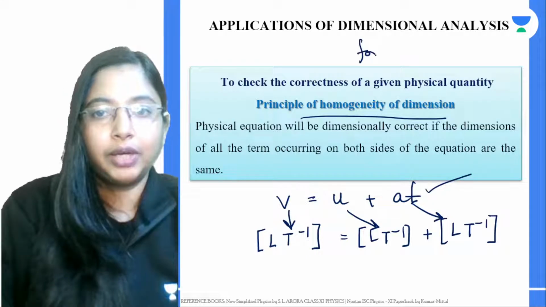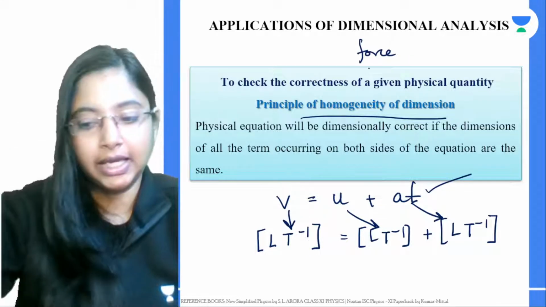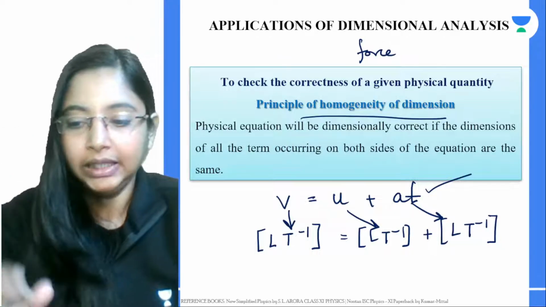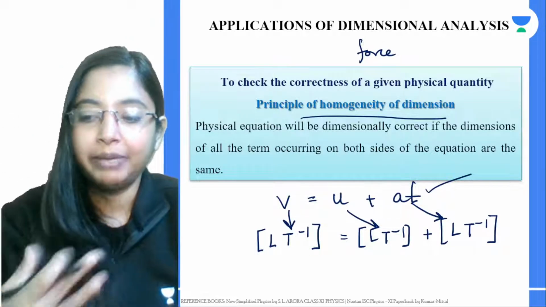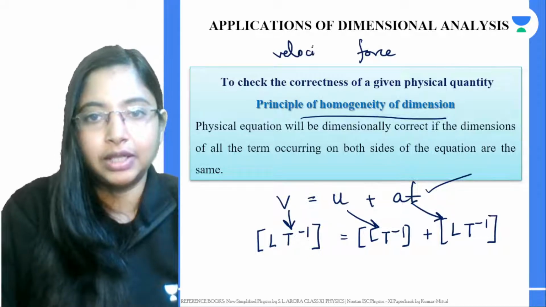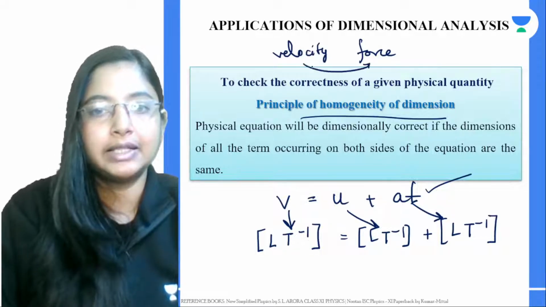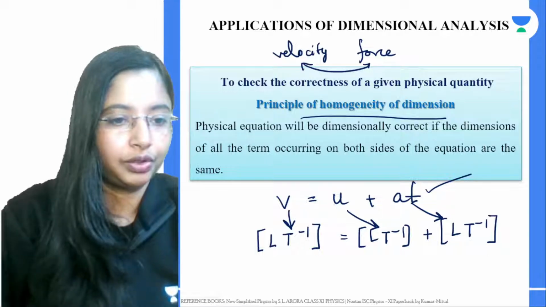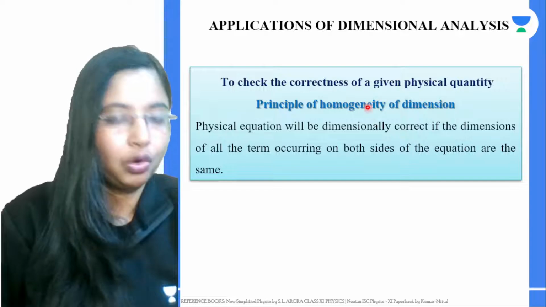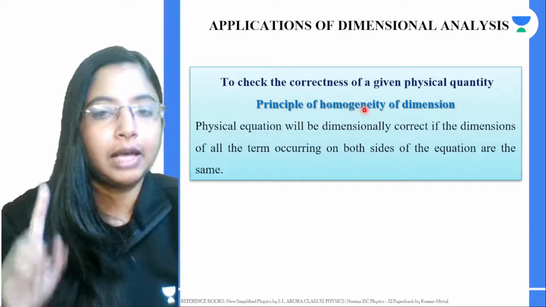Take force: you can add force with another force, or subtract force. These quantities can be compared, but you cannot add velocity with force. That is something you should remember. You can add the same kind of physical quantities but not different ones. So this is your second application of dimensional analysis.